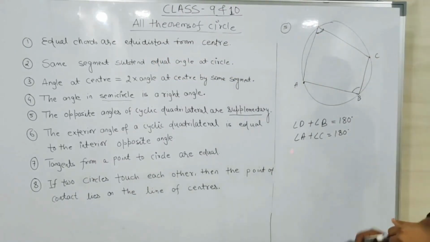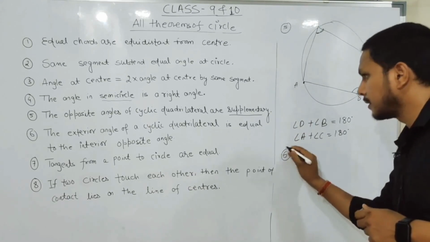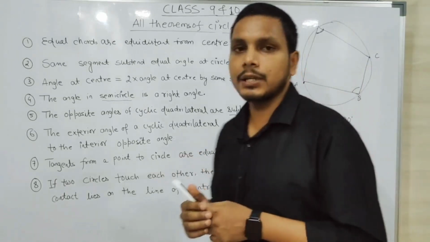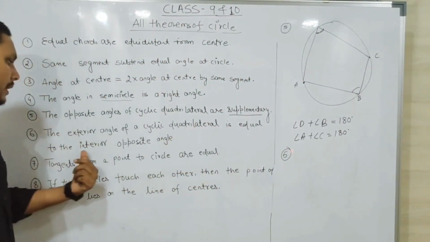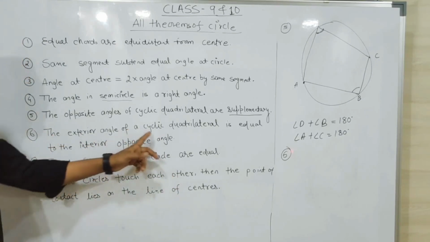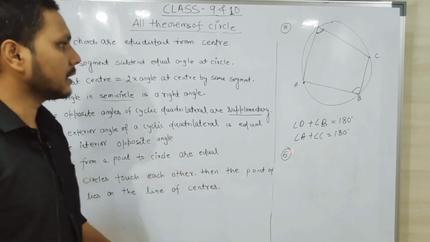Now see, the next theorem is what? The sixth one. He is saying that the exterior angle of a cyclic quadrilateral is equal to the interior opposite angle. Okay, the exterior angle of a cyclic quadrilateral is equal to the interior opposite angle.